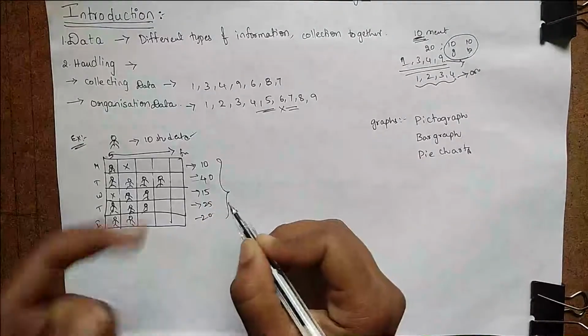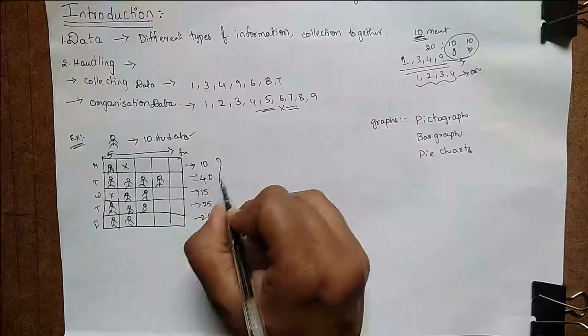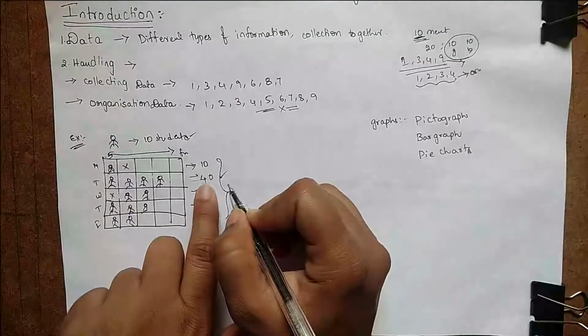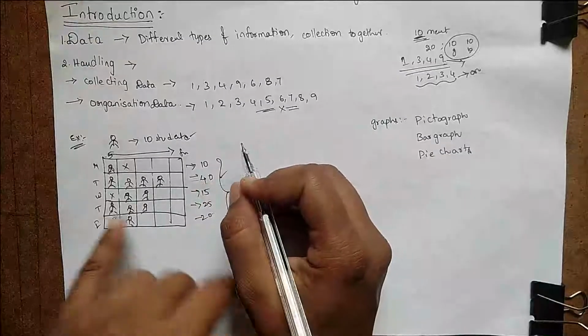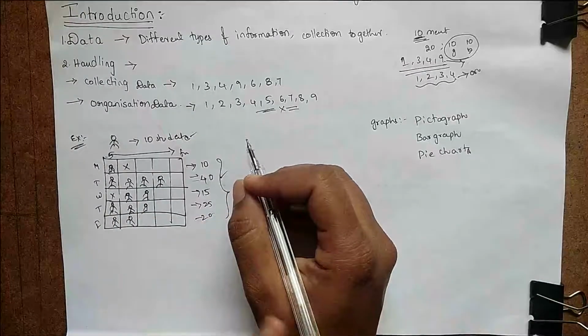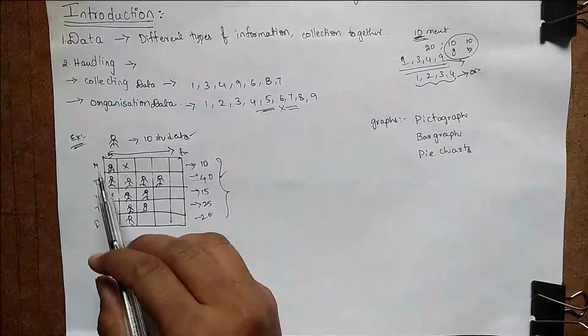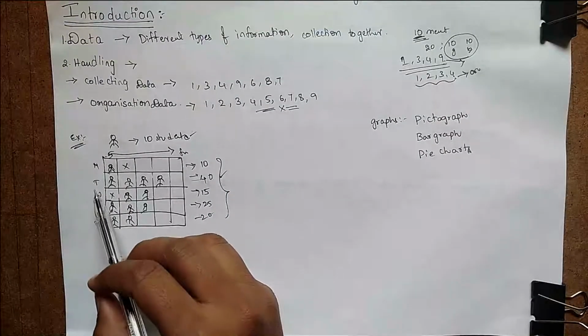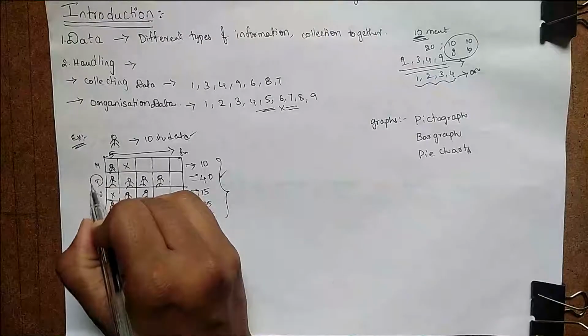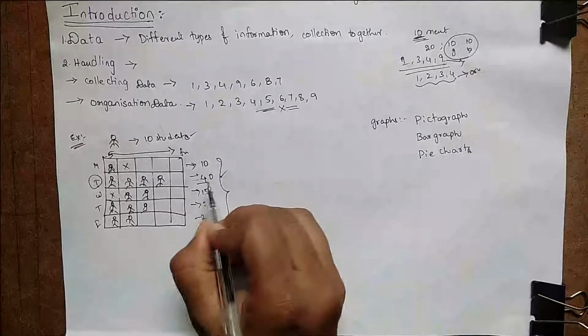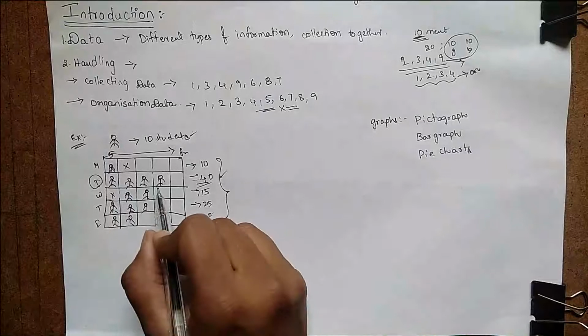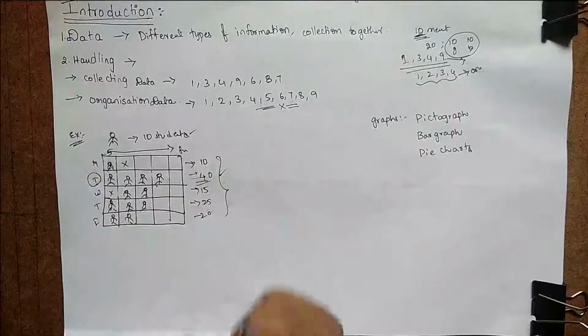See here, some assumptions are given. So 40 is the highest in this. If they ask the question, on which day of the week the highest number of students attended, the answer is Tuesday, because we know it from the pictures. That is what is meant by pictograph.